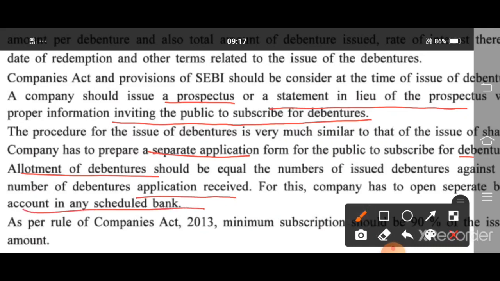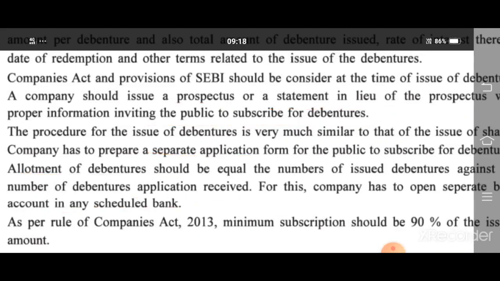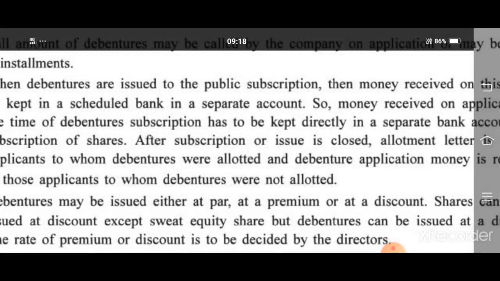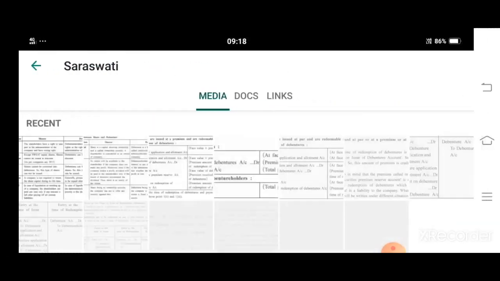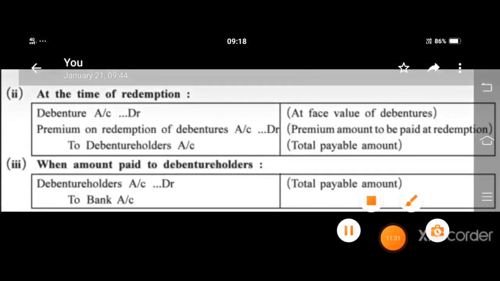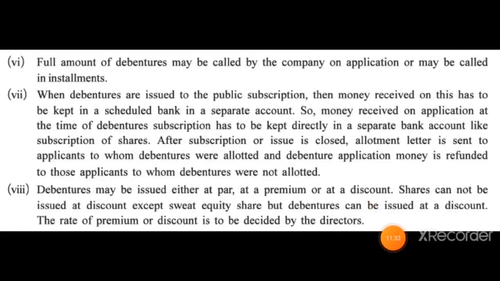As per rule of the Companies Act 2013, minimum subscription should be 90% of the issue. If subscription is less than 90%, then you have to return all the money to the debenture holders. Here, the full amount of debentures may be called by the company on application or may be called in installments.